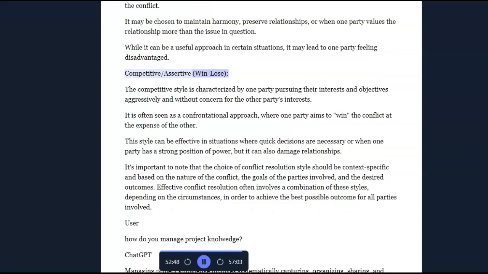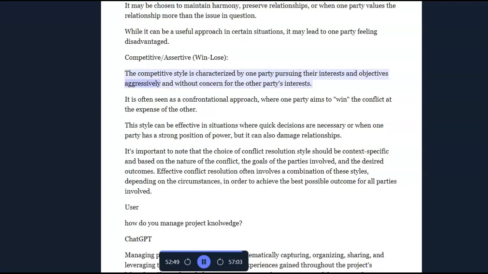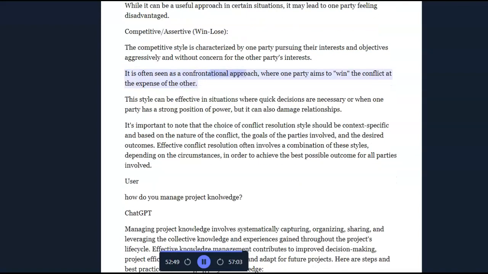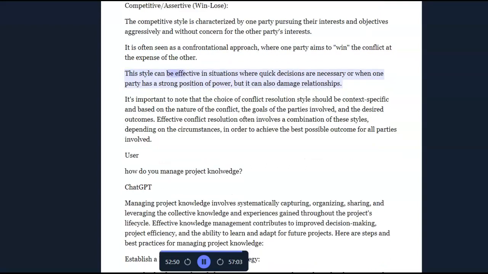Competitive, assertive, win-lose. The competitive style is characterized by one party pursuing their interests and objectives aggressively and without concern for the other party's interests. It is often seen as a confrontational approach, where one party aims to win the conflict at the expense of the other. This style can be effective in situations where quick decisions are necessary, or when one party has a strong position of power, but it can also damage relationships.